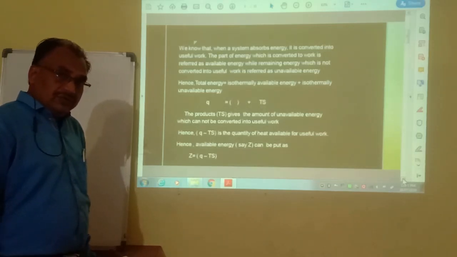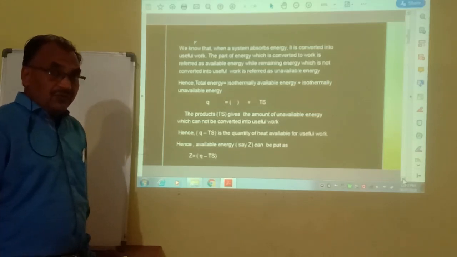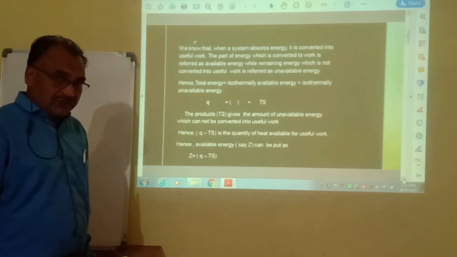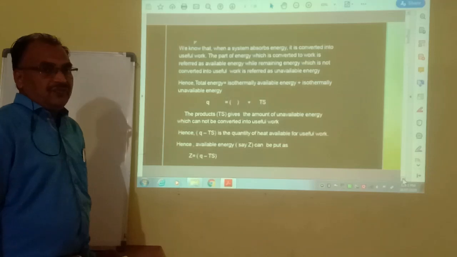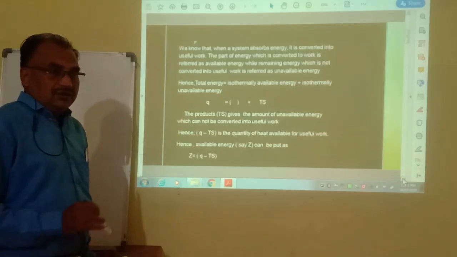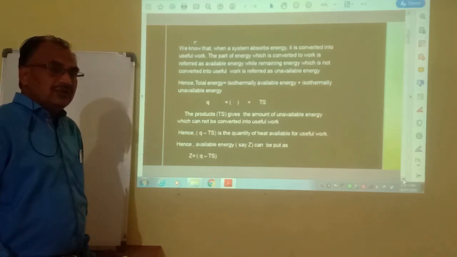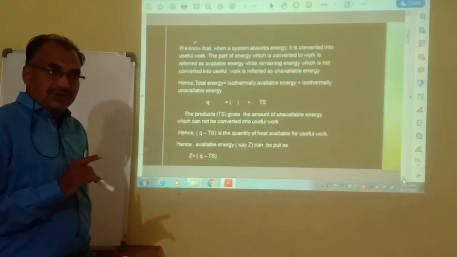We also know the second law of thermodynamics. There are various statements of the second law, and one of them is that the energy of the universe always remains constant. Around us there is our universe, with three galaxies.